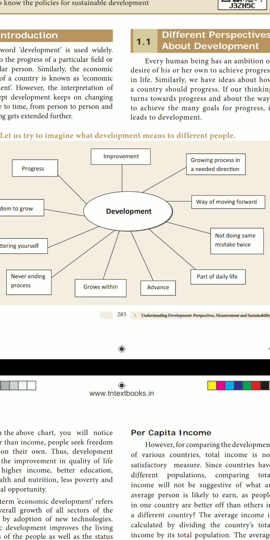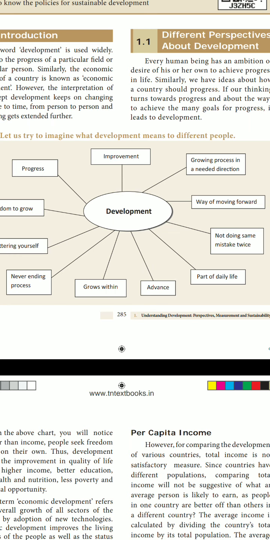What are the things we need? According to that, we want to be growing the process in a needed direction. Next, the way of moving forward. What do we want to do? We should not go backward. We want to move forward only. Next, not doing the same mistake twice.